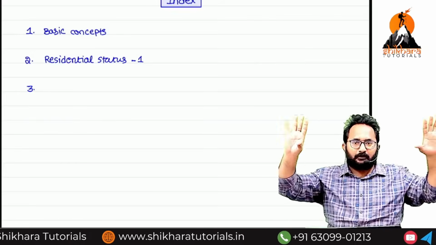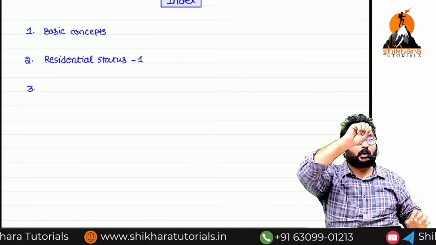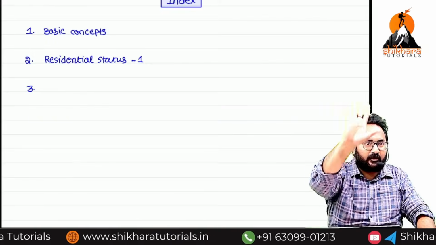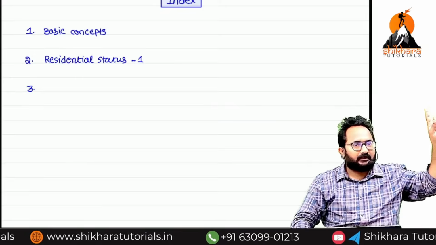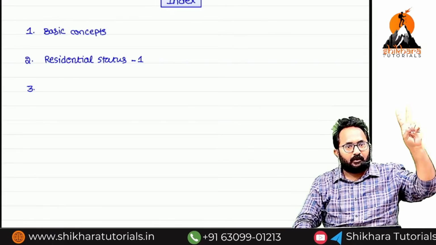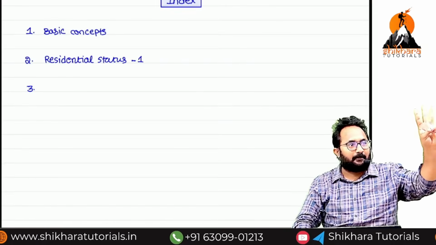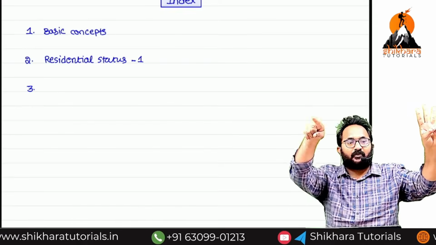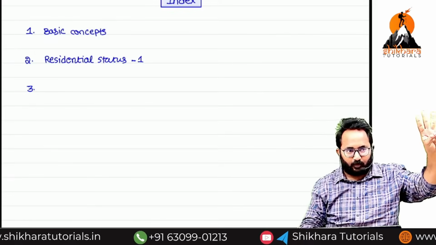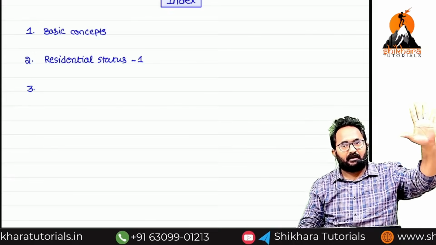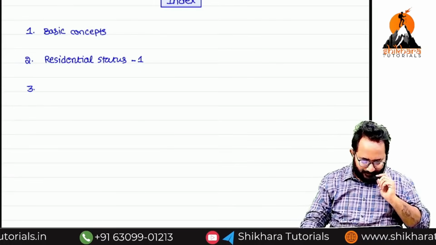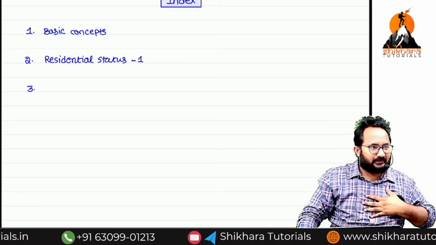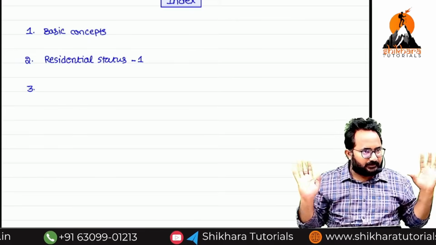All the multiple sources related incomes we have to classify into how many heads? 5 heads. Please repeat along with me, what are the 5 heads? Income from salary, income from house property, PCBP, that is nothing but business, profession related gain or profits, capital gain, income from other sources. Okay. Now, we classified the incomes into 5 heads.